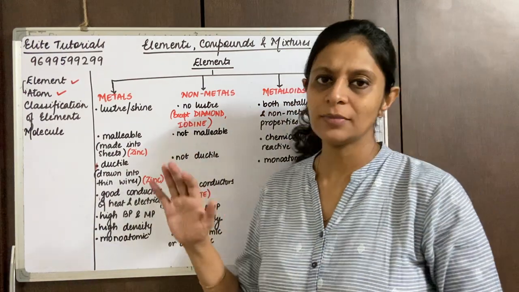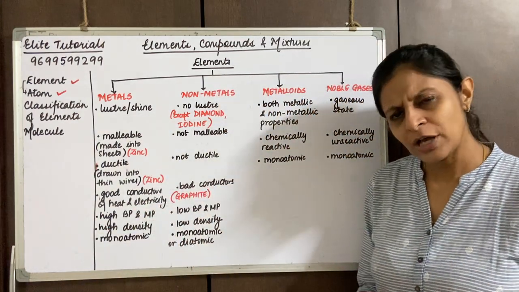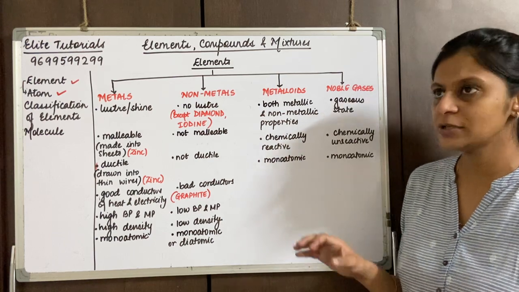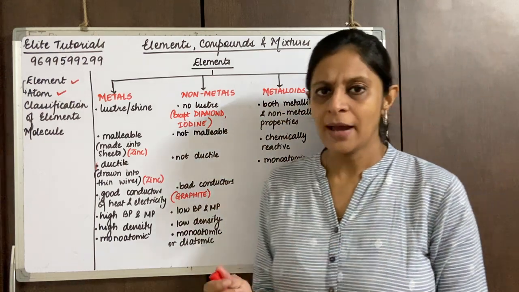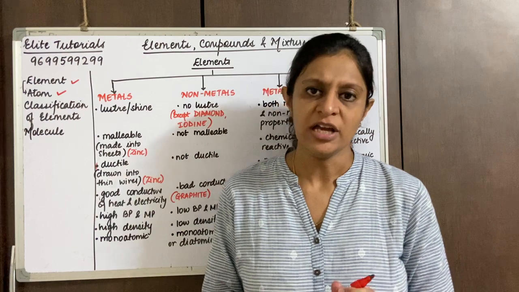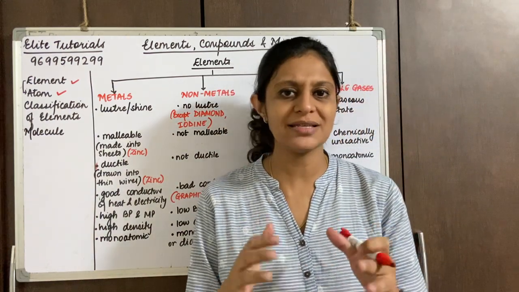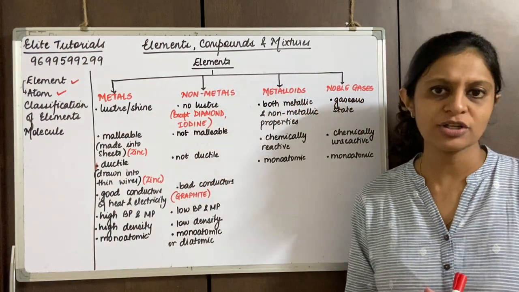See, metals and non-metals we have a lot in our portion, but to be on the safer side, we will be learning at least 3 to 4 examples of metalloids and noble gases also. Let's see. I'm sure everybody knows the first 20 elements. Okay, if not, we need to learn the first 20 elements. So let's see which are the first 20 elements.